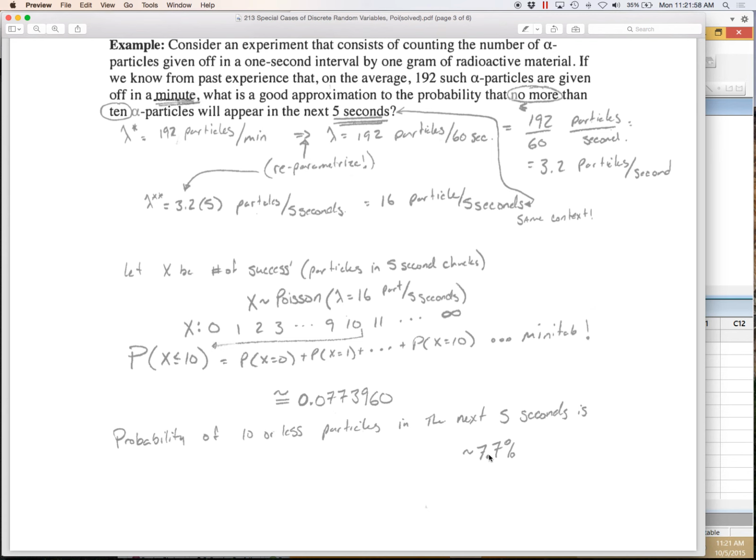Pretty rare, because we expected 16, so having 10 or less would be a little bit unexpected. Just how unexpected? Well, about 7% or about 8% of the time this would happen.